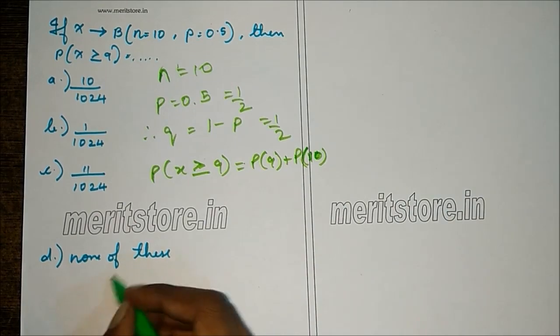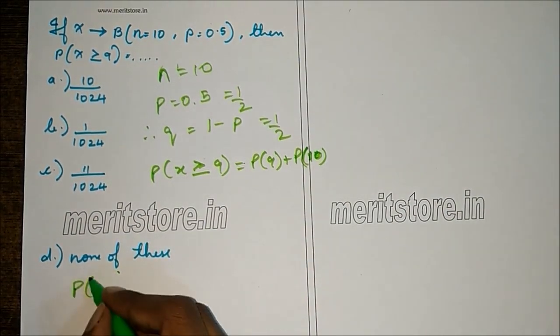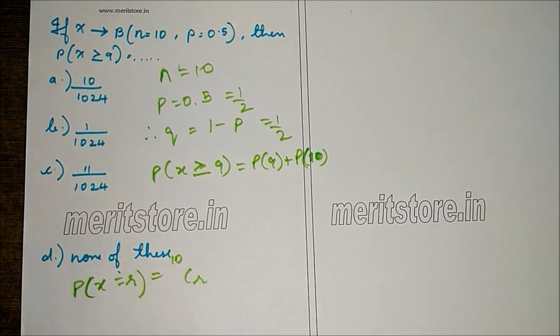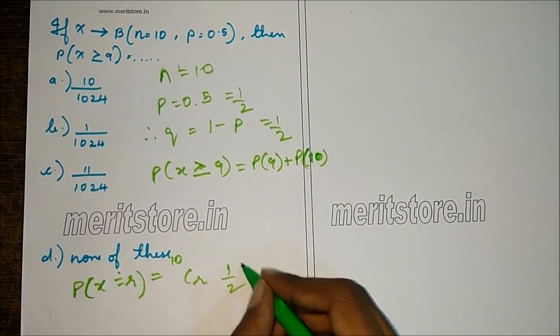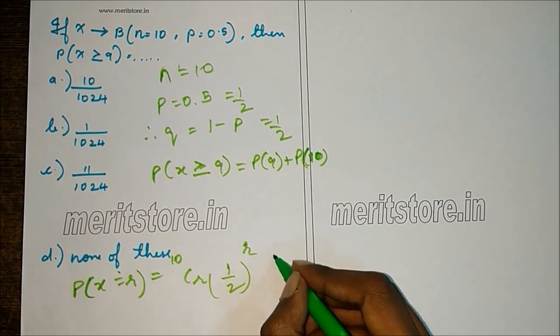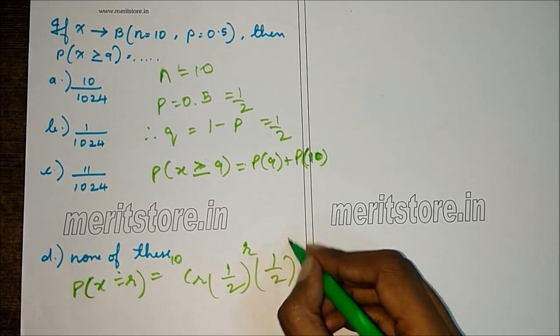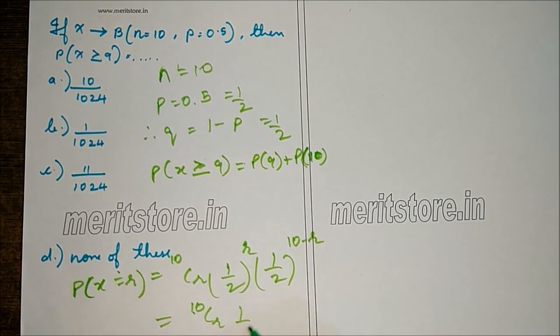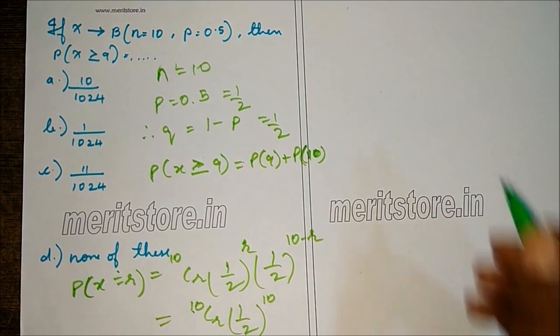So P of 9 is, first we'll find the general form for probability. So P of x equals r is nCr, that is 10Cr, P, that is half raised to r, into Q, which is also half raised to n minus r, that is 10 minus r. This is the same as 10Cr times 1 by 2 raised to 10.